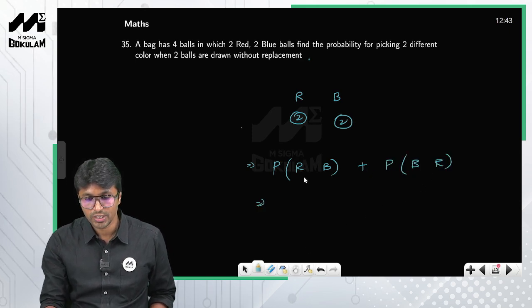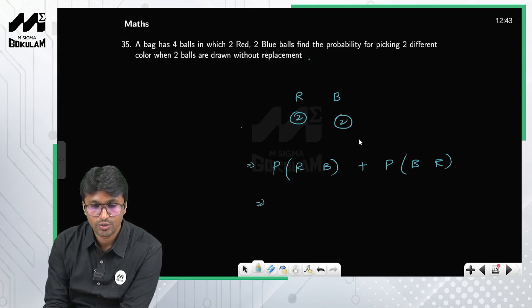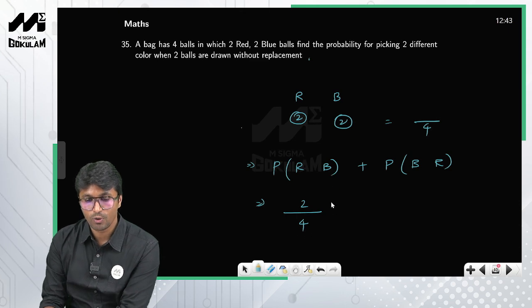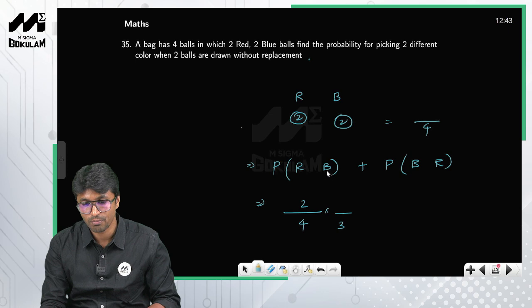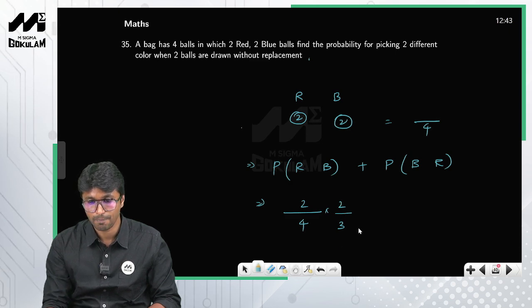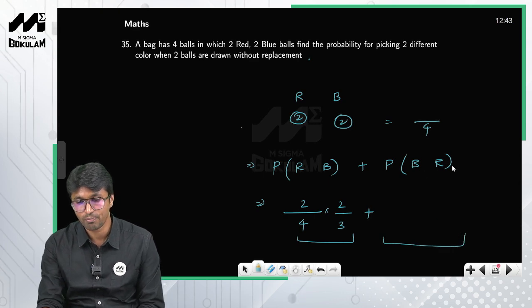So what is the probability of picking a red ball first? In total you have 4 balls, and you have 2 red balls, so 2 by 4. Followed by a blue ball: how many balls are left in the bag? You have 3 balls, and what is the probability of picking a blue ball from these 3 balls? Since you have 2 blue balls, this is 2 by 3. So this is one possibility. Now what is the other possibility? Blue followed by red.